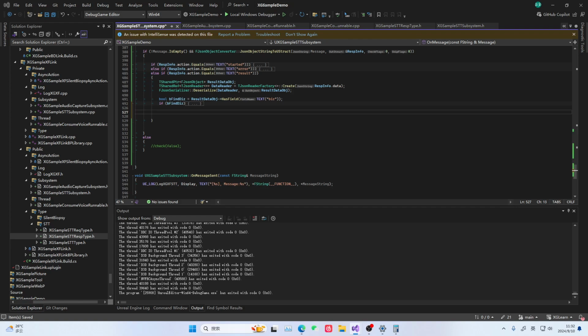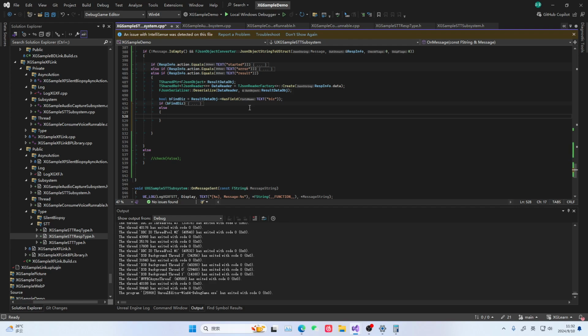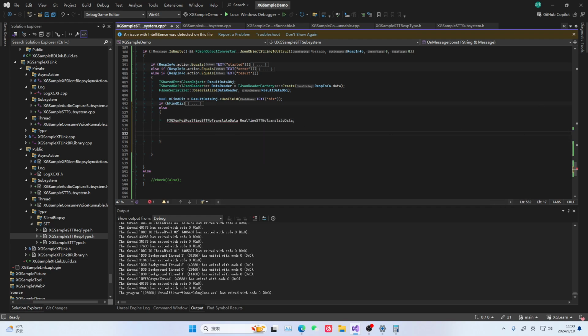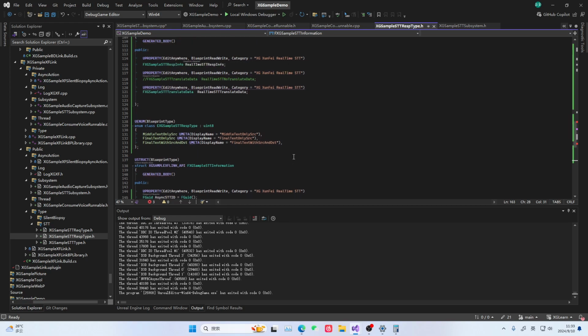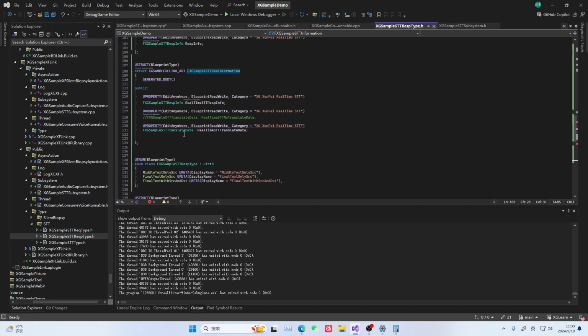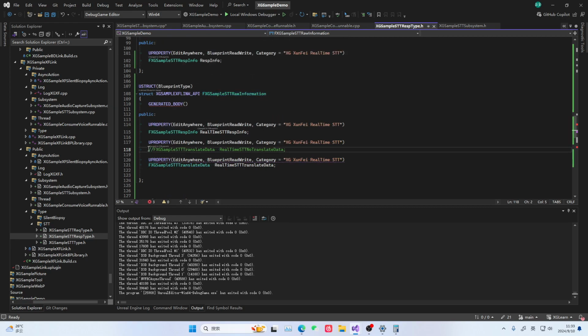Okay, if we don't find it, it will inevitably involve something that might be transient, or it might be some intermediate data. So here, we prepare a piece of data that has not been translated. This struct is the one that has not been translated. Let's go back here. This is generally quite confusing. This thing is relatively complex. So actually, the data we should be using is this. It is called, and it is not translated.